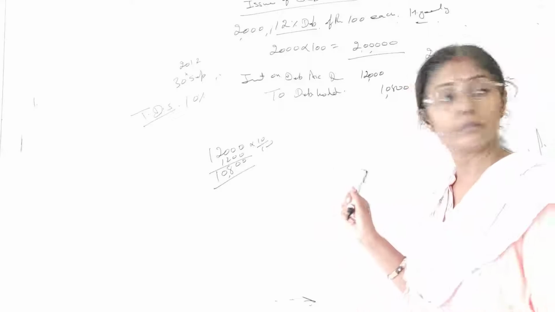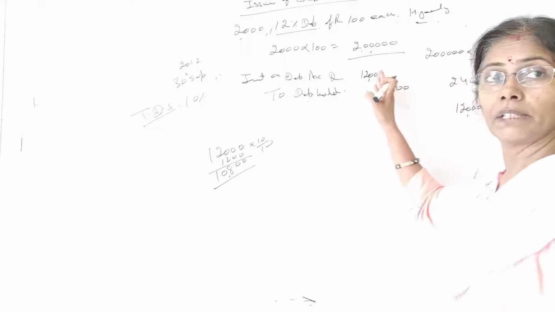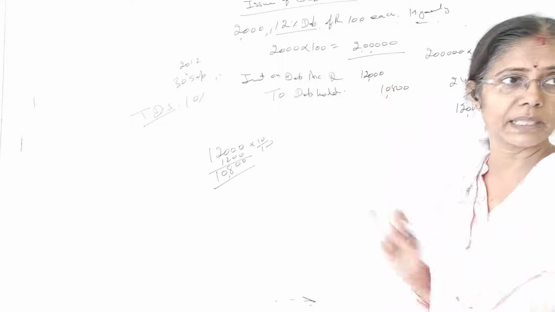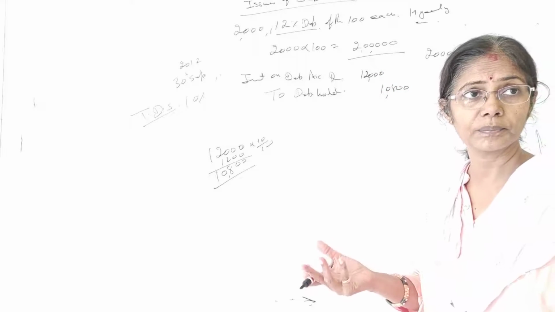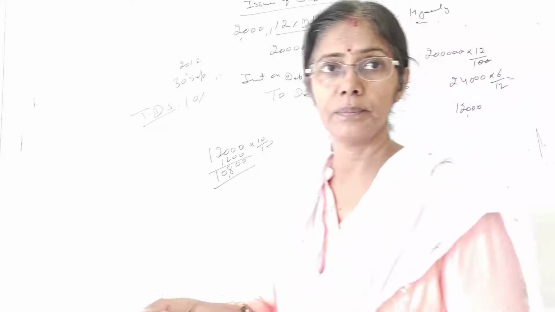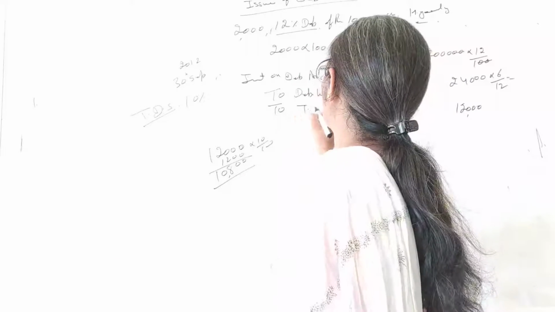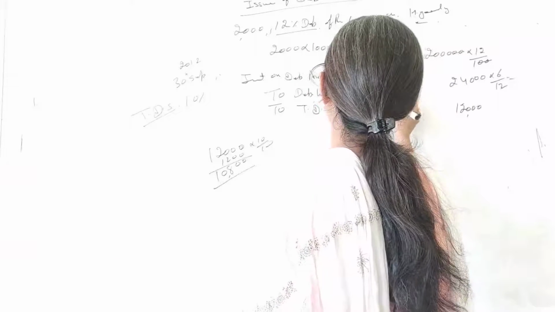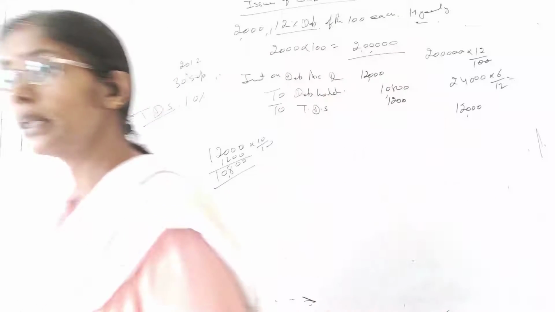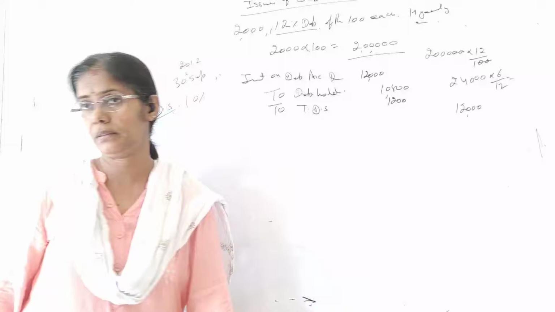Jayant. Ajay. Now we can come to know that we are missing something. What is that? TDS. Company has one more liability. It has to pay TDS. How much TDS? 1,200. Understood that? So this transaction we have done, this entry we have done.